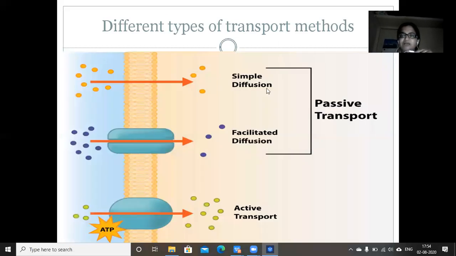And in this diagram, we have seen that these two mechanisms, simple diffusion and facilitated diffusion, are coming under passive transport because energy involvement is not there. And the third mechanism is active transport, where the energy involvement is there. Here also carrier proteins are involved as well as ATP. The main difference is that the first two processes transport molecules along the concentration gradient, from higher concentration to lower concentration, but in active transport the transport is against the concentration gradient, that is from lower concentration to higher concentration.